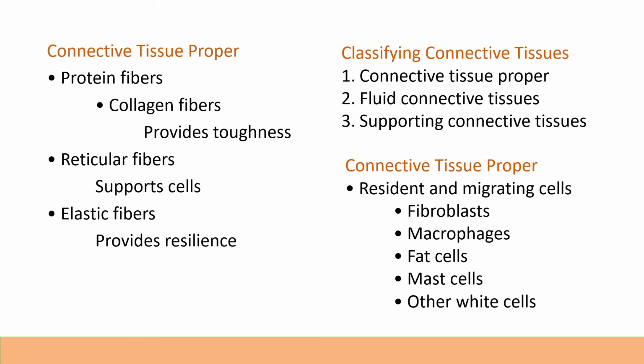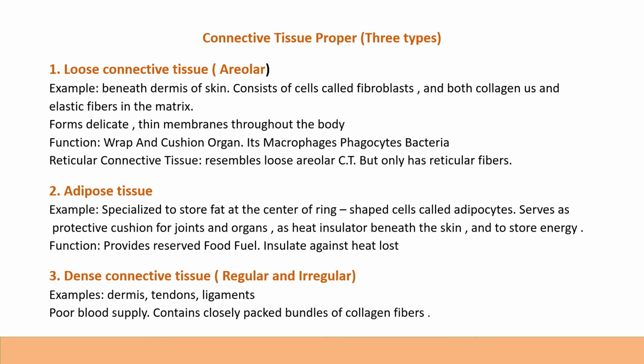So under the connective tissue proper, the protein fibers, examples are collagen fibers, which give us toughness. Then reticular fiber, which is responsible for supporting cells. Elastic fibers, which are responsible for providing resilience. Connective tissue proper generally consists of resident and migrating cells, that is fibroblasts, macrophages, fat cells, mast cells and other white cells.